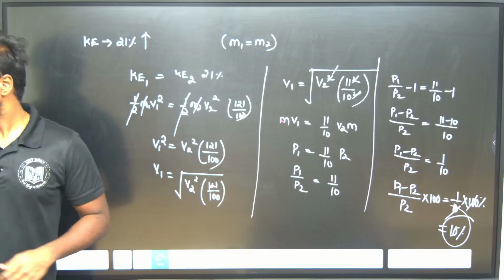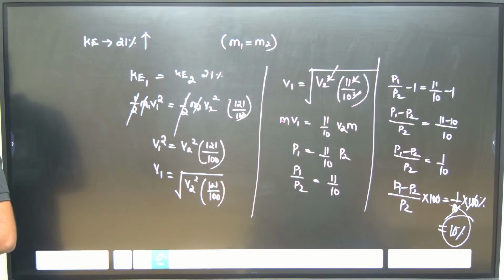Okay? Got it? So you can take a note of this and we can go for the next question.